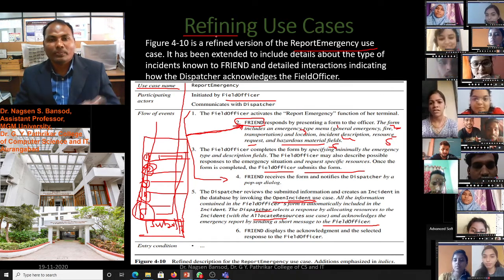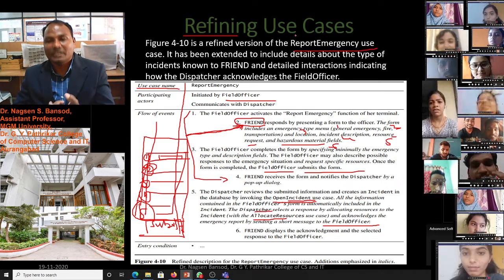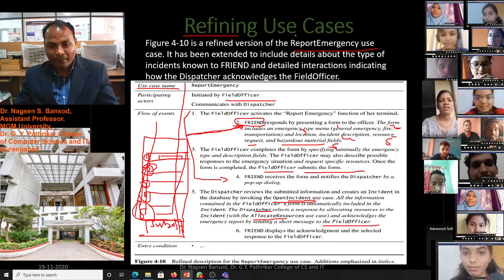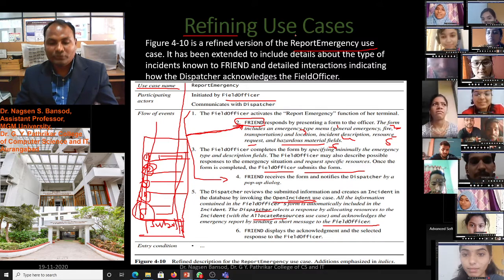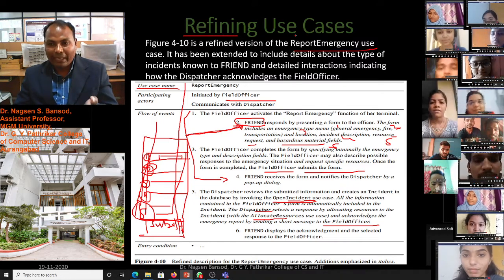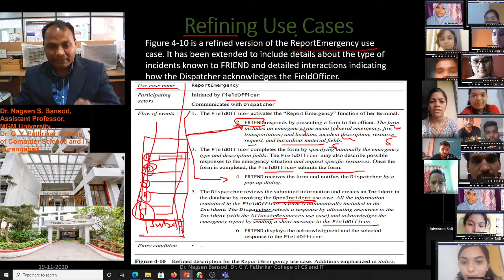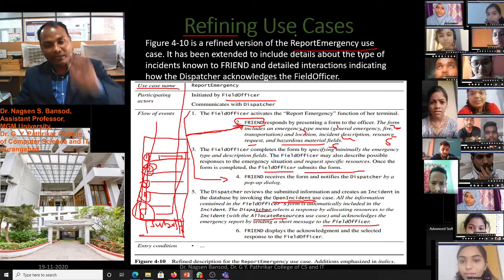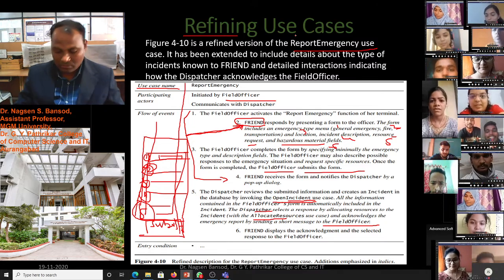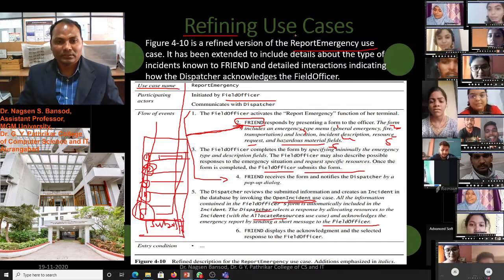Refining use cases means discussing with the users of the software. As a developer, we have to write all these things and again explain them to our client.